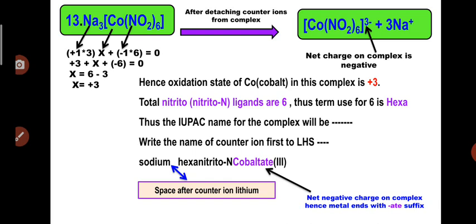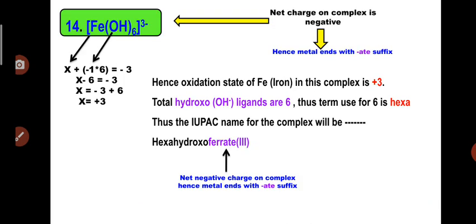So what is the name of this complex? Sodium hexanitrito N, cobaltate 3. So we have to give the space after writing the counter ion.